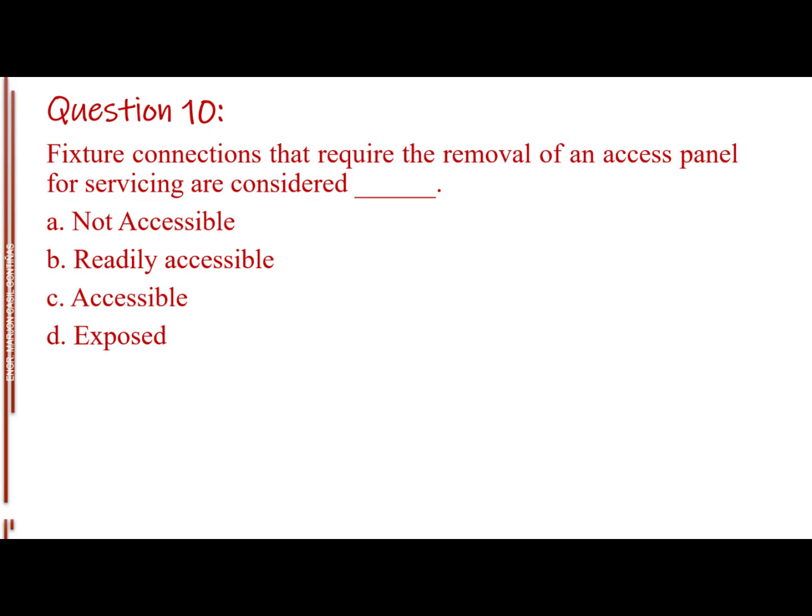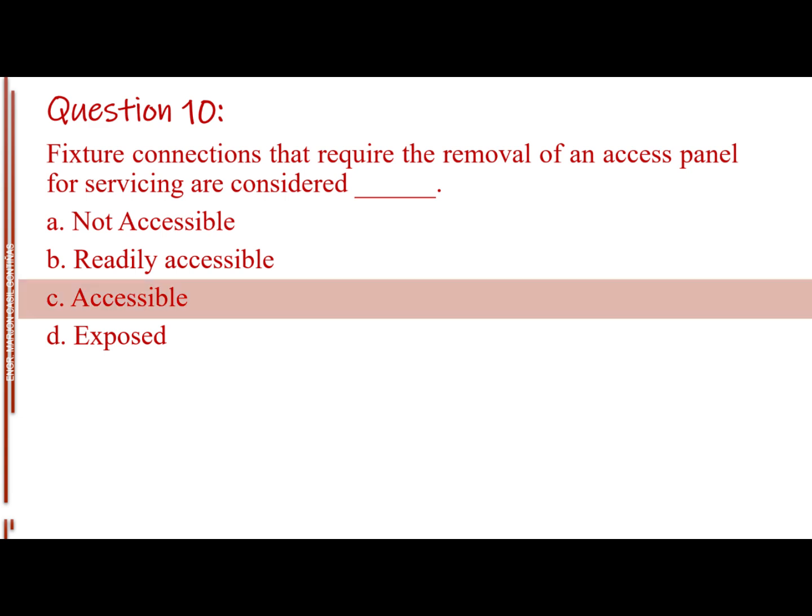Question number 10. Fixture connections that require the removal of an access panel for servicing are considered blank. Letter A, not accessible. Letter B, readily accessible. Letter C, accessible. Letter D, exposed. The answer is letter C, accessible.